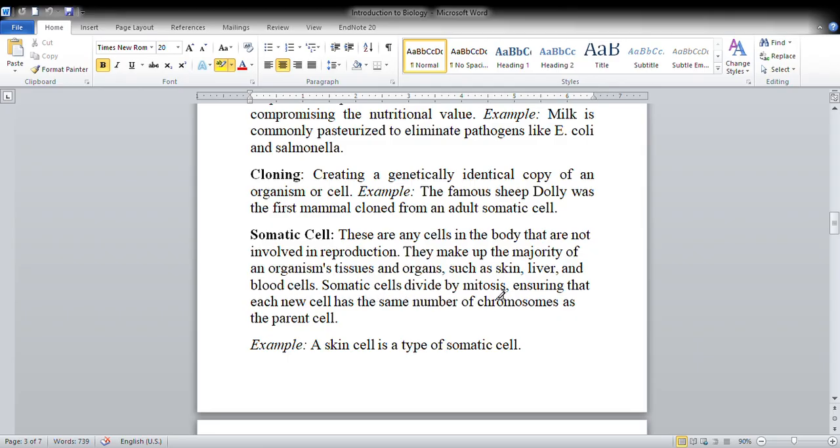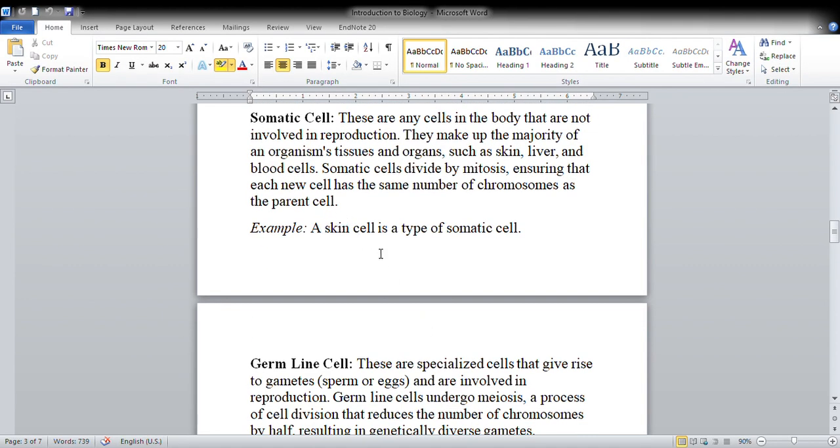So this is important. Somatic cells divide by mitosis, ensuring that each new cell has the same number of chromosomes as the parent cell. For example, if the parent cell has 46 chromosomes, then they would also have 46 chromosomes. For example, a skin cell is a type of somatic cell.